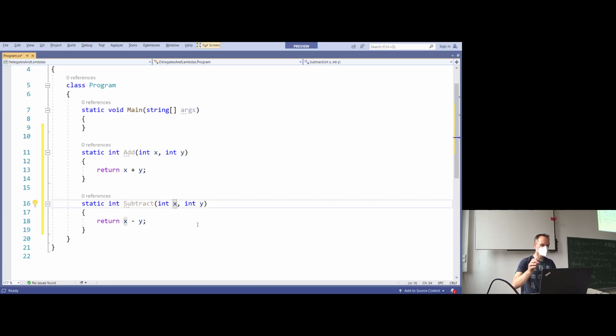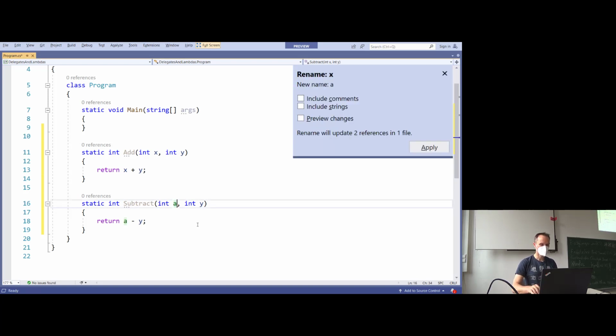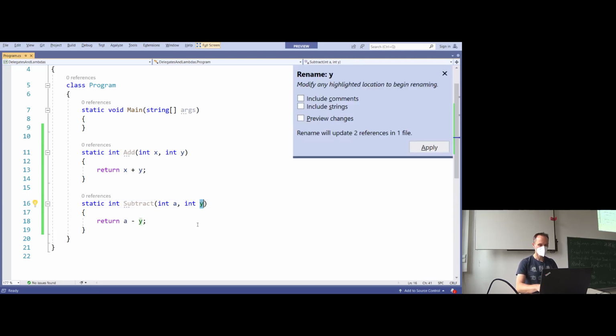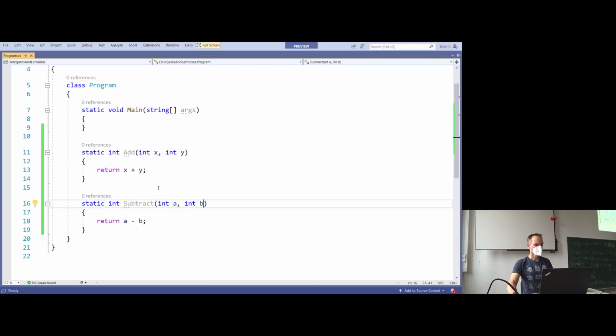Just to make sure that you fully understand that, I will rename the parameter in the second method. I'll call it a, and the second parameter b, just to make sure that we understand that it is not necessary that these parameters have the same name. The important thing are the types here.